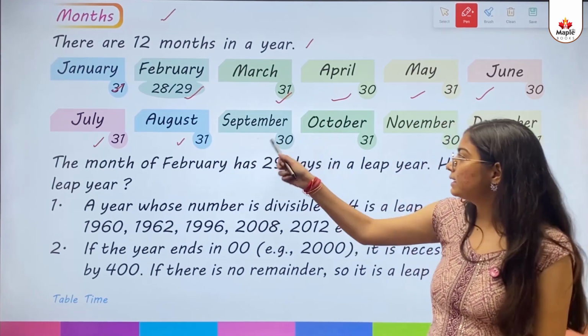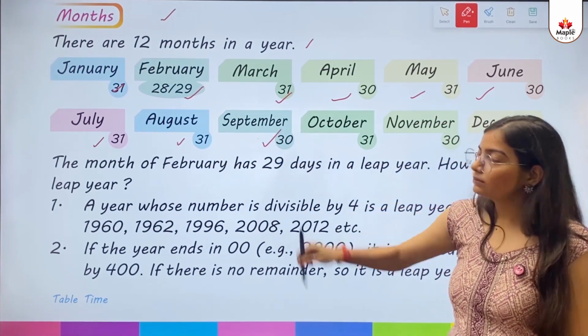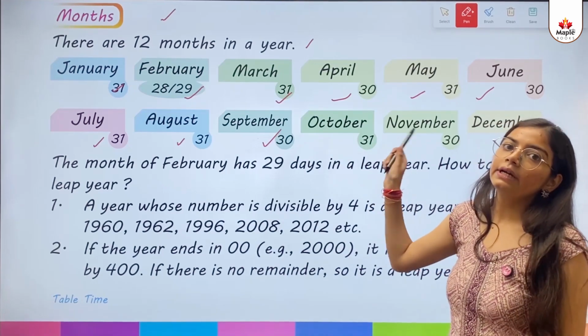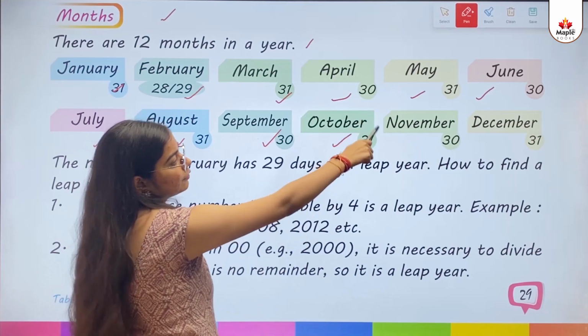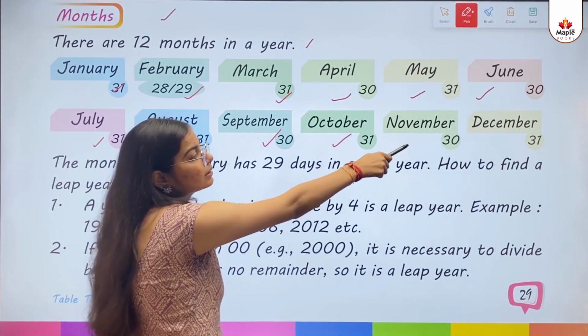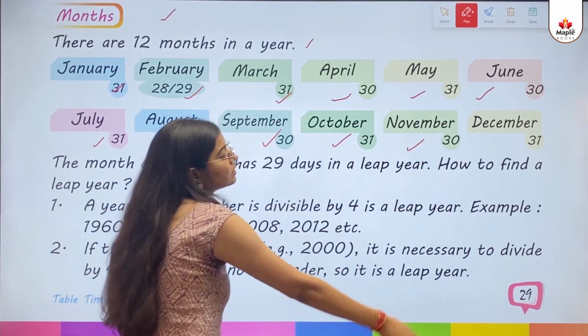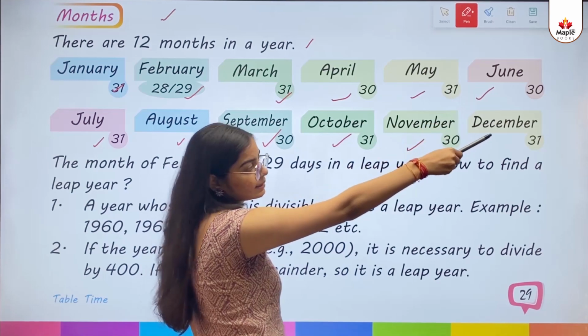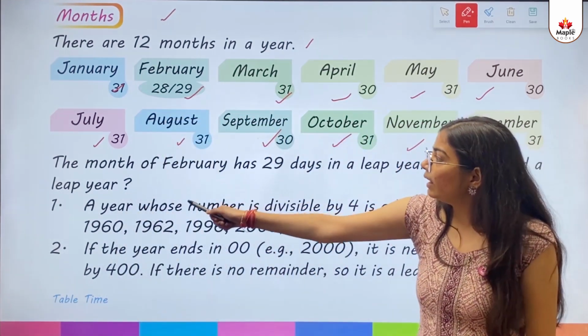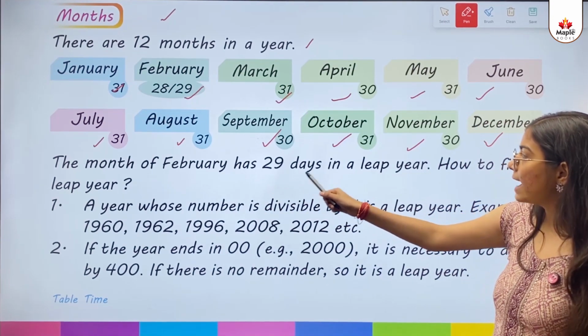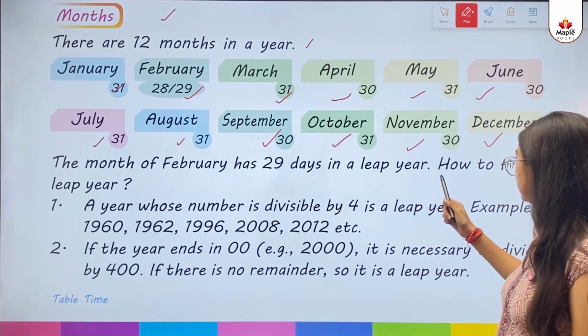September consists of 30 days. October consists of 31 days. November consists of 30 days. December consists of 31 days. The month of February has 29 days in a leap year.